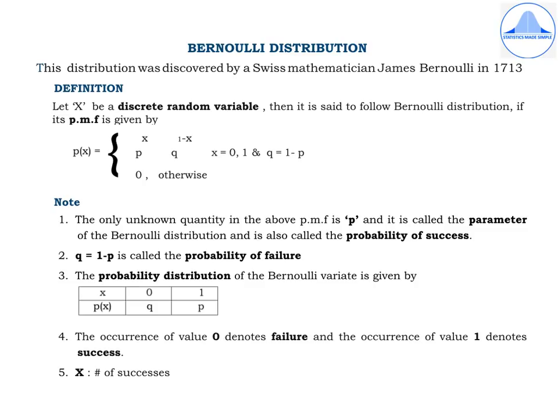And the occurrence of value 0 denotes failure and the occurrence of value 1 denotes success. And for the problems, capital X will always denote the number of successes, and the success would depend on the problem which is under consideration.